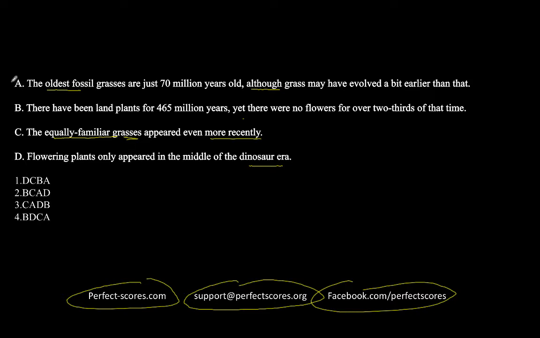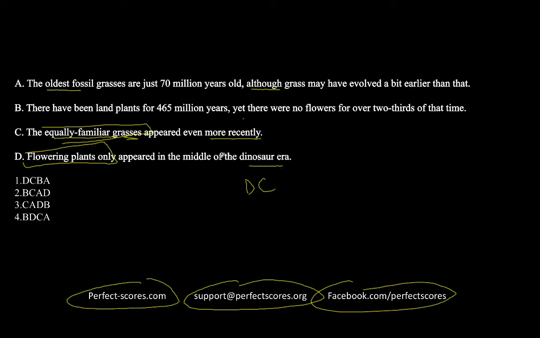Now, you know that option A can definitely not be the first sentence, but let's look at the other options. Now you see there's a little bit of a link between sentences C and D, because we're talking about equally familiar grasses. So what's familiar? Something familiar to flowering plants, because you know flowering plants are really common. So definitely C and D should stick together, but the question is which one should come earlier. Now you wouldn't use "equally familiar" in a sentence first and then give the first familiar portion. So it should be D first and then C.